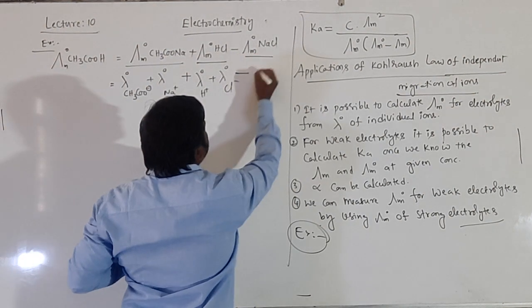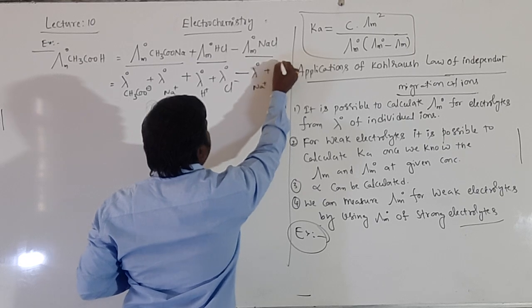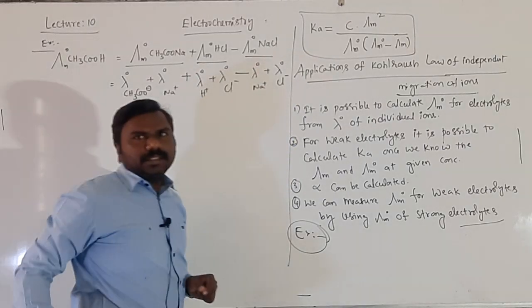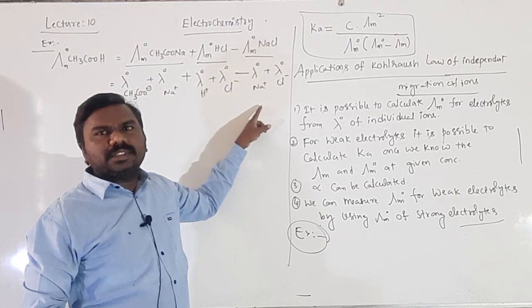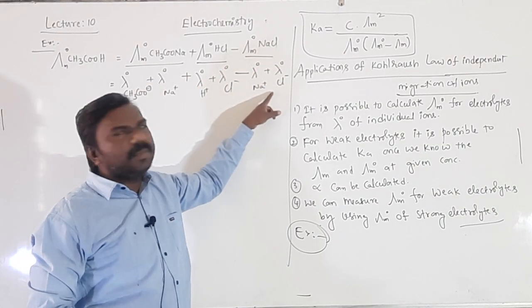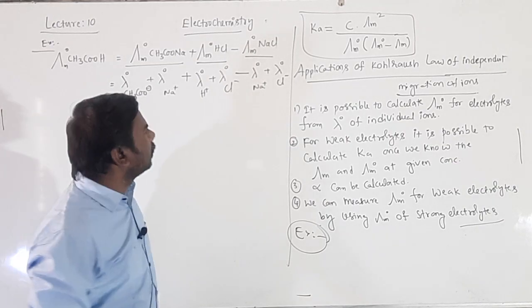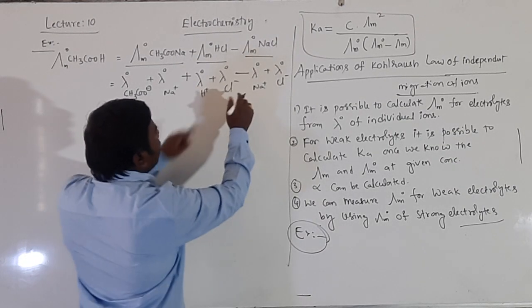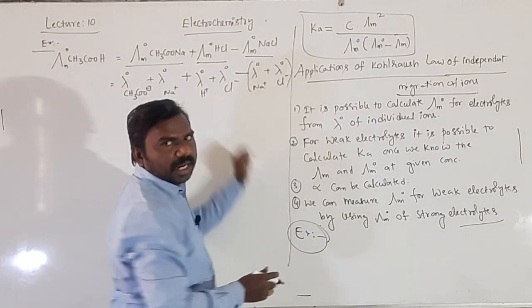Then this becomes lambda naught of Na plus plus lambda naught of Cl minus. It means NaCl limiting molar conductance is equal to the algebraic sum of the Na plus and Cl minus limiting molar conductance. So now it is minus, actually minus into plus, it becomes minus again.